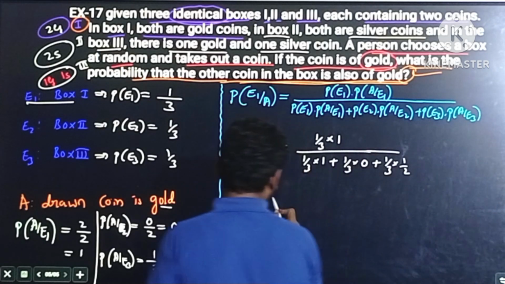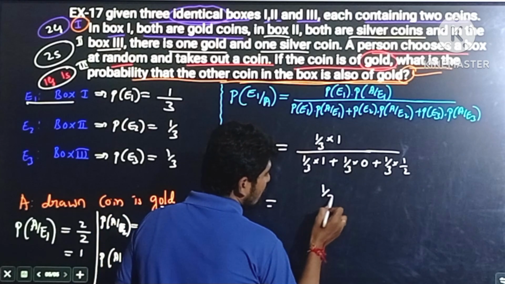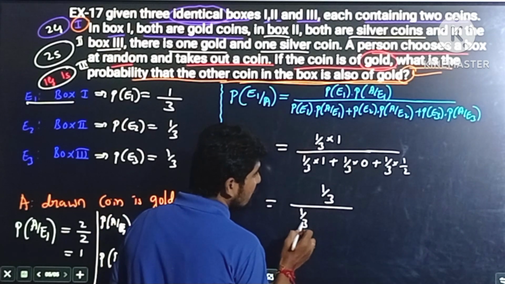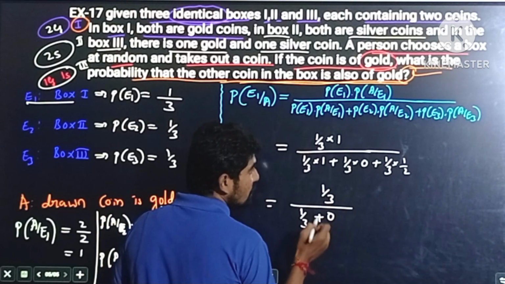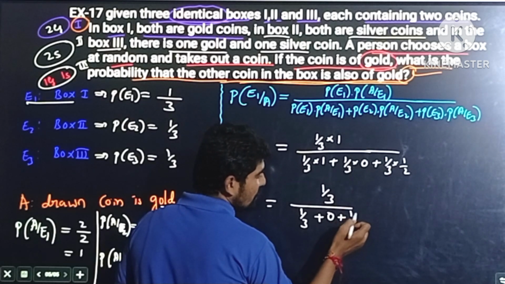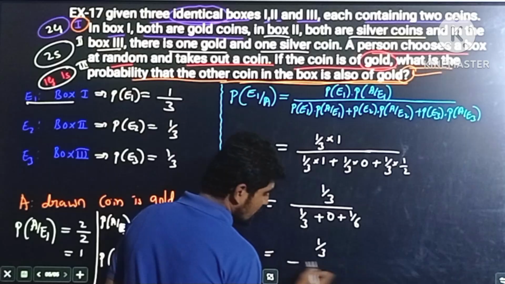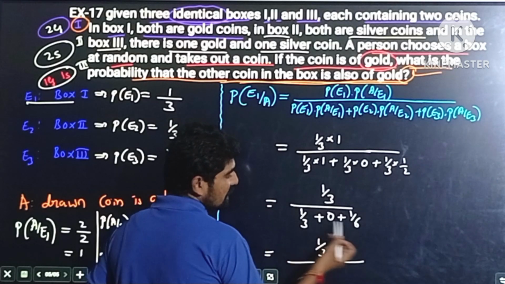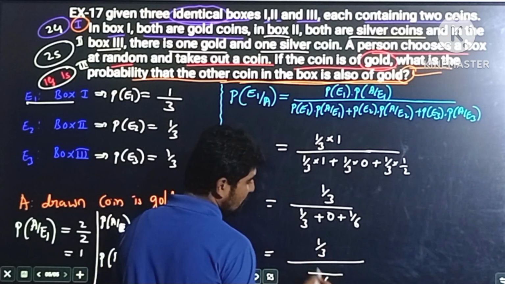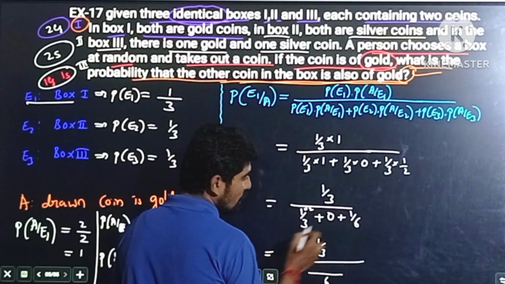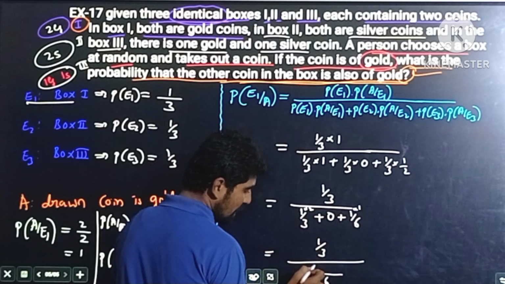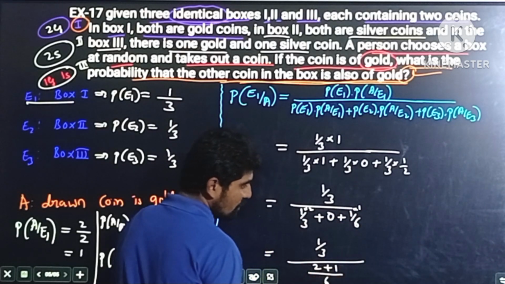Therefore, required probability is equal to 1 by 3 into 1 divided by 1 by 3 into 1 plus 1 by 3 into 0 plus 1 by 3 into 1 by 2 is 1 by 6, which is equal to 1 by 3 divided by, LCM of 3 and 6 is 6, here multiply by 2, here multiply by 1. So 1 into 2 is 2, plus 1 into 1 is 1.